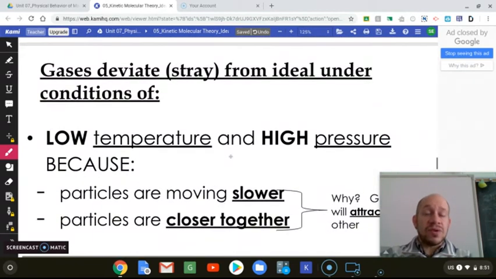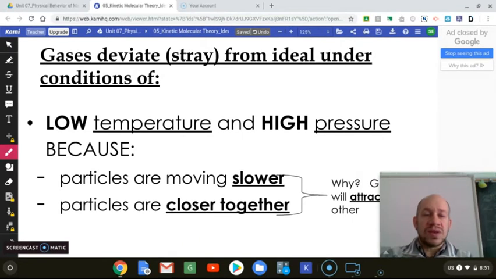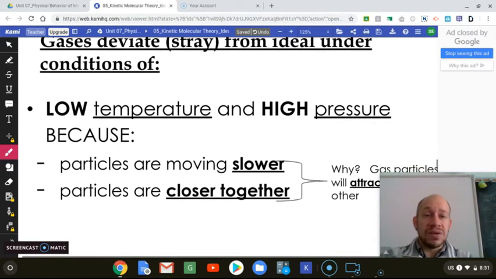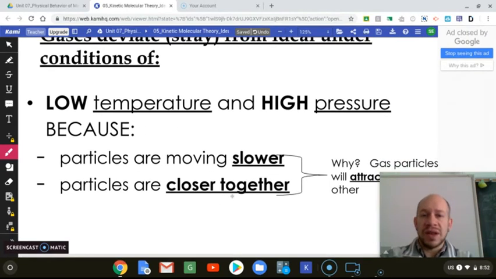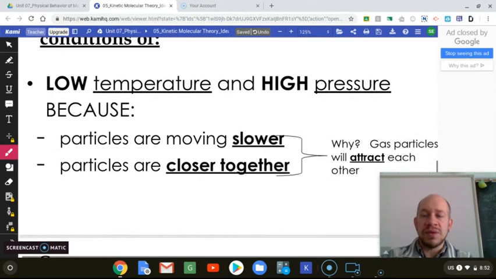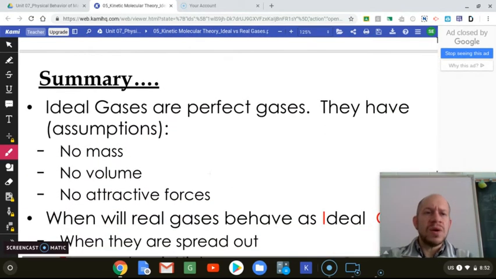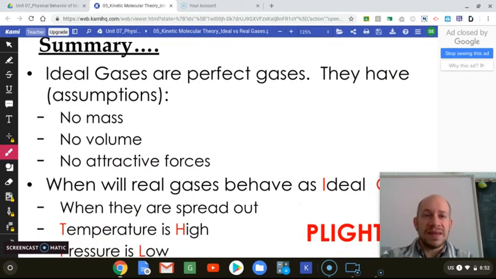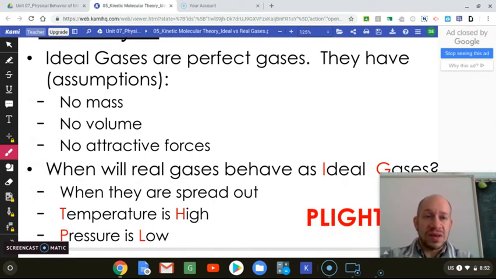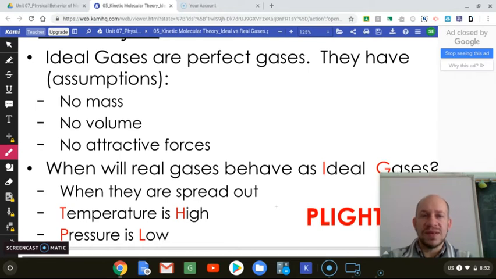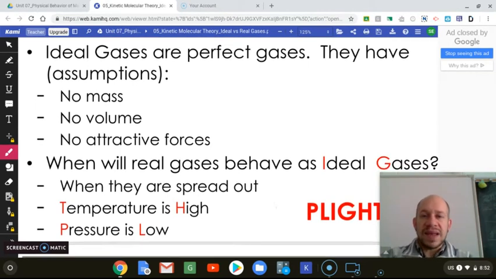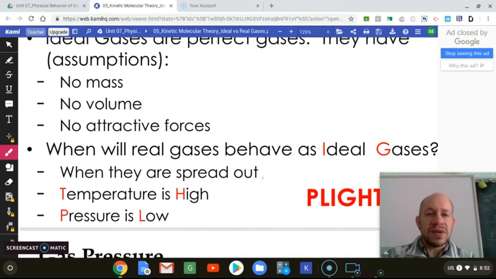When they deviate or stray from ideal is when we have a low temperature, when it's cold out, and high pressure. So this is when we're more real. Particles are moving slower and the particles are closer together. So when we're in school, gas particles will attract each other and behave more like real gases. So ideal gases are described as perfect gases, but they have some assumptions. So we assume they have no mass, we assume they have no volume, and we assume they have no attractive forces. When will real gases behave as ideal gases? When they are spread out, when the temperature is high, and the pressure is low.